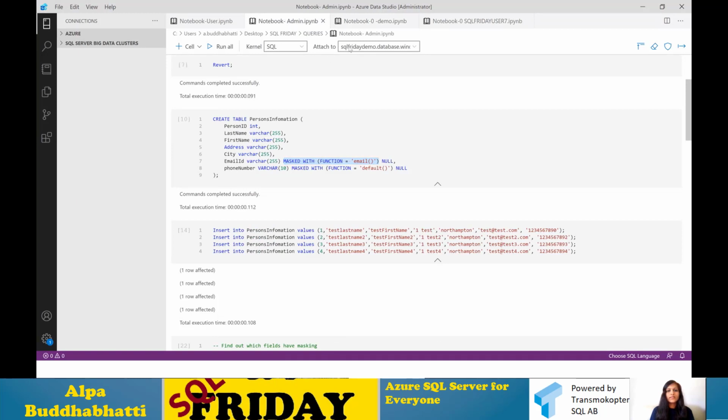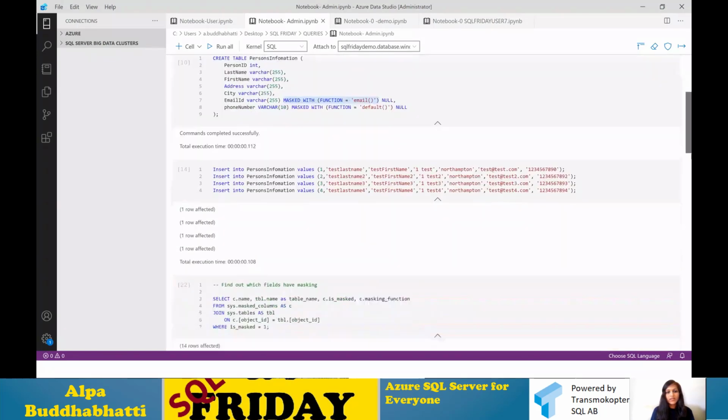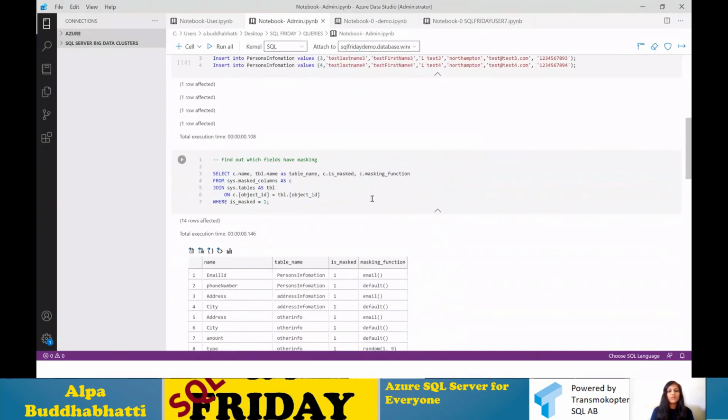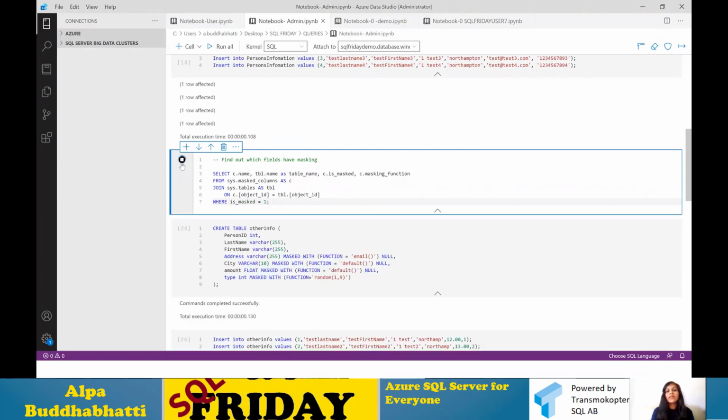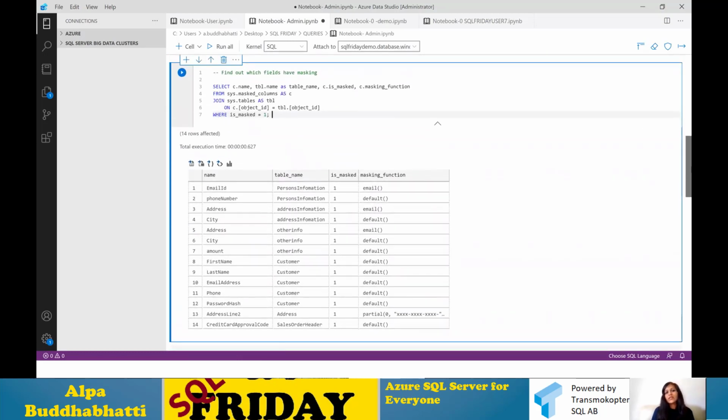Let's see, because it's already connected here, if I select just a basic query, let's do this one. If I run this query and my database is not connected, it will say that your database is not connected, so you have to connect it again. But if it is, then it will return a result. So this way you can connect your SQL database in SSMS and Azure Data Studio.